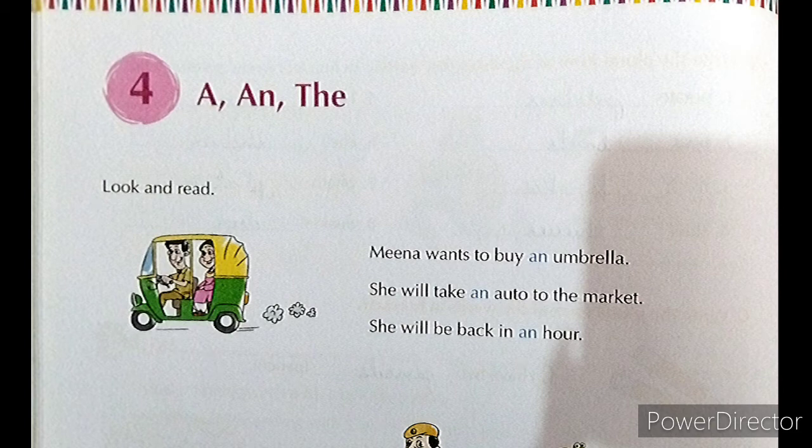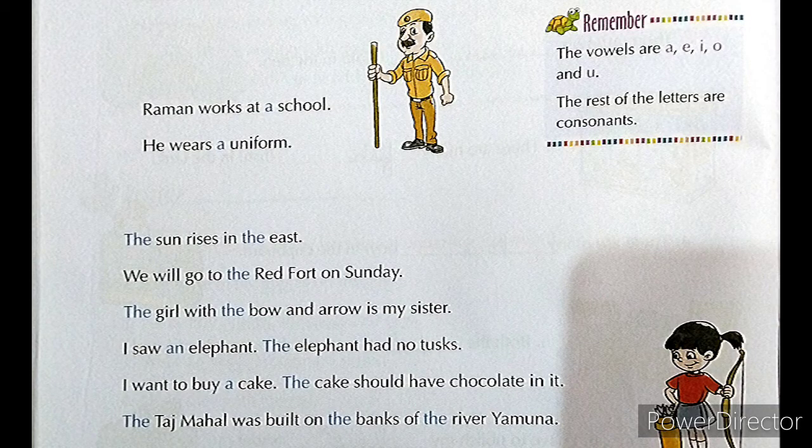See, Meena wants to buy an umbrella. She will take an auto to the market. She will be back in an hour. Raman works at a school. He wears a uniform. The sun rises in the east. We will go to the Red Fort on Sunday. The girl with the bow and arrow is my sister.